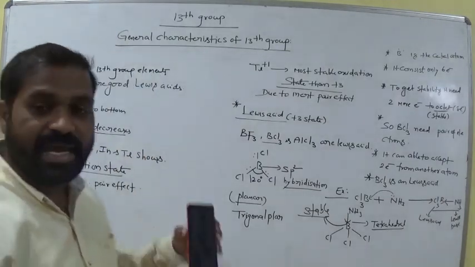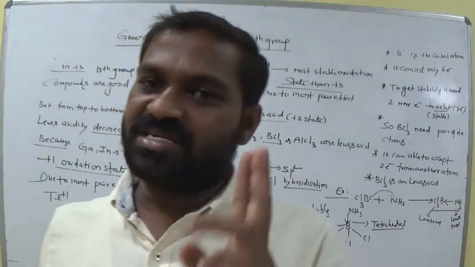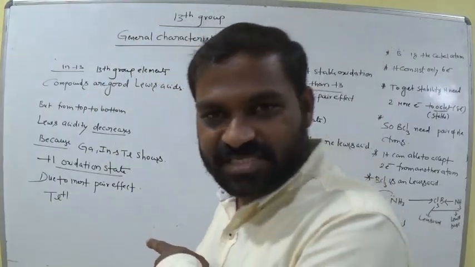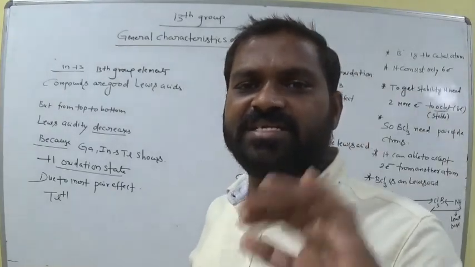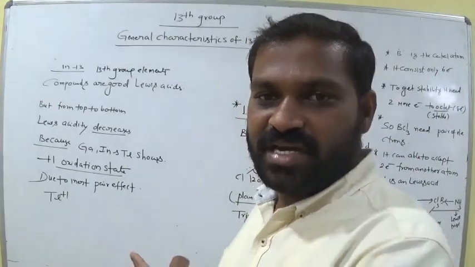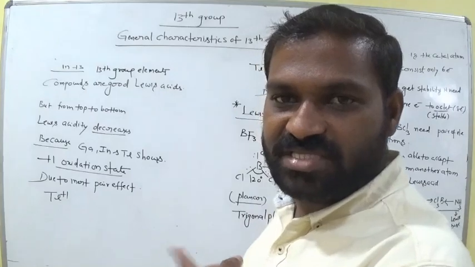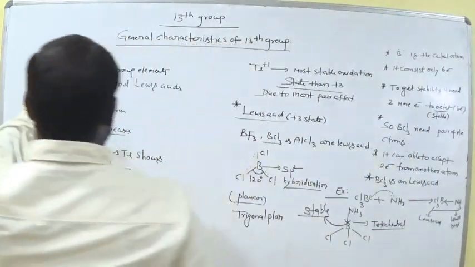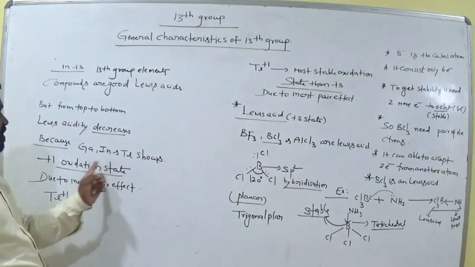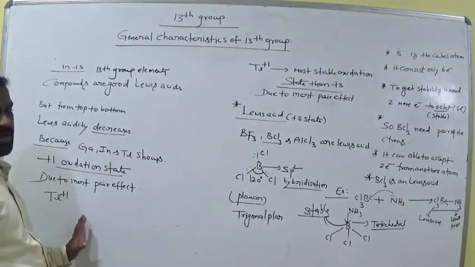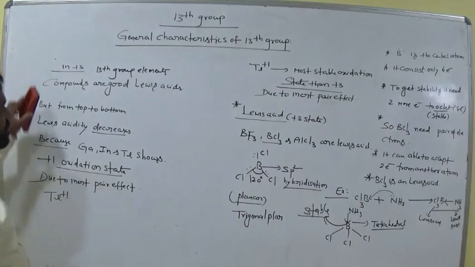In Al +3 it easily gains 2 electrons, so it is a good Lewis acid. But thallium exhibits +1, so it needs only 1 electron, so it is not a good Lewis acid. Remember this: Lewis acidity decreases from top to bottom because these exhibit the +1 oxidation state due to the inert pair effect. Okay, clear, all of you?